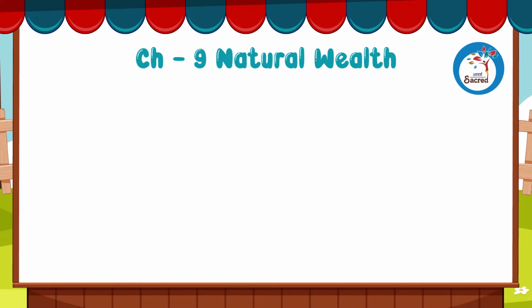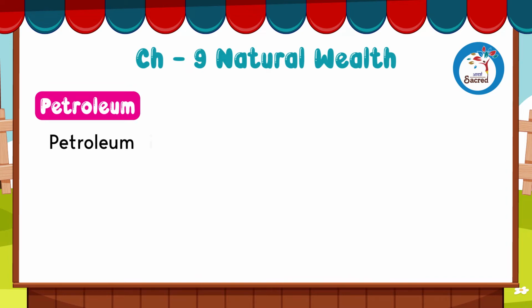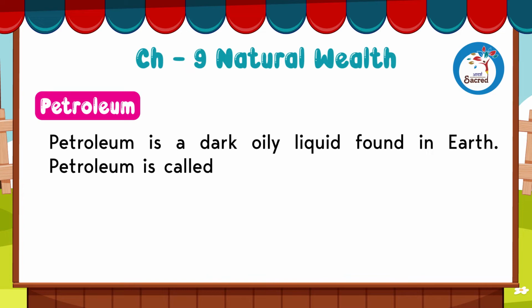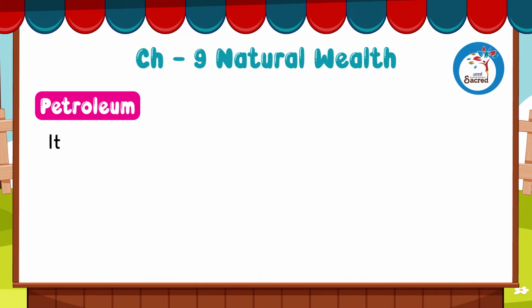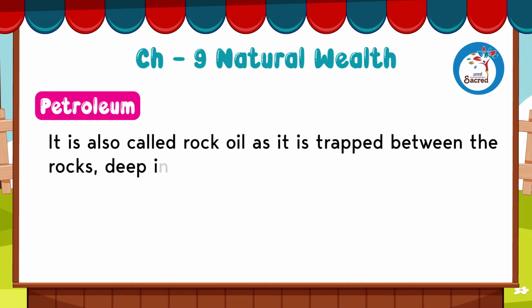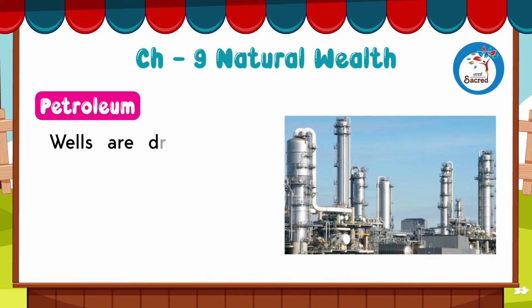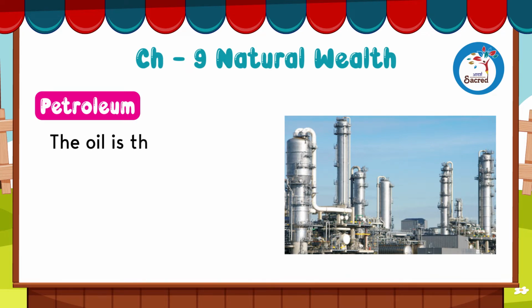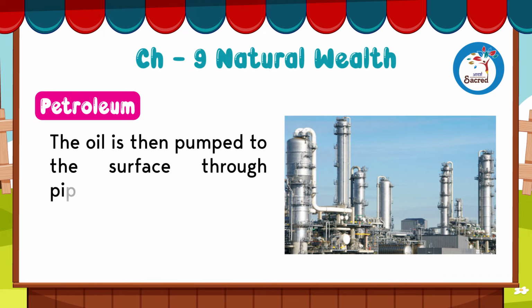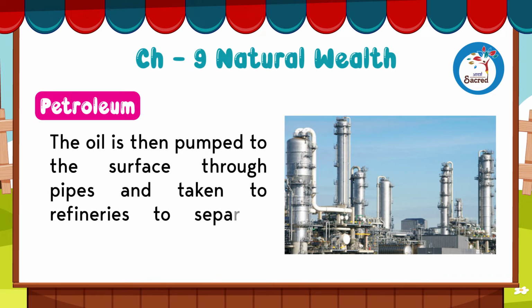Petroleum. Petroleum is a dark oily liquid found in earth. Petroleum is called mineral oil. This is formed from the remains of both land and sea creatures. It is also called rock oil as it is trapped between the rocks deep inside the earth. Wells are drilled deep into the ground until they hit these rocks. The oil is then pumped to the surface through pipes and taken to refineries to separate various constituents of it.